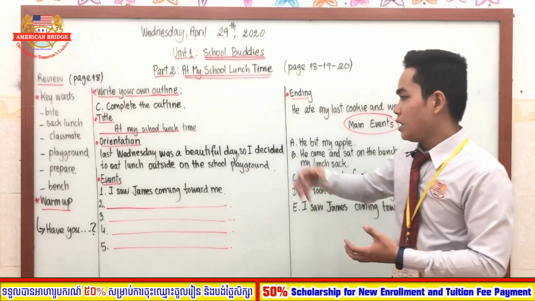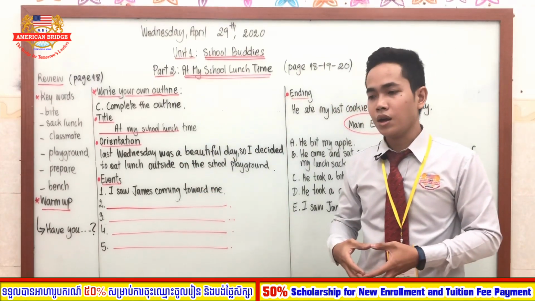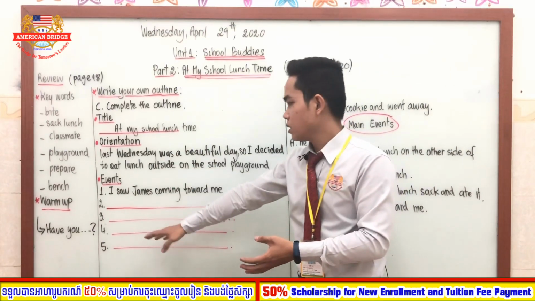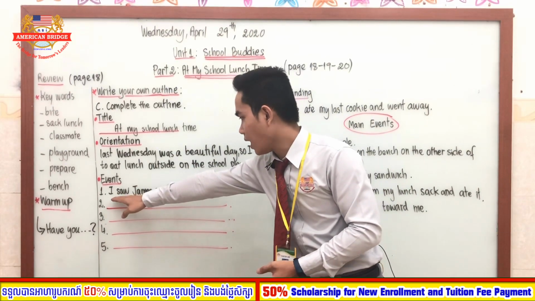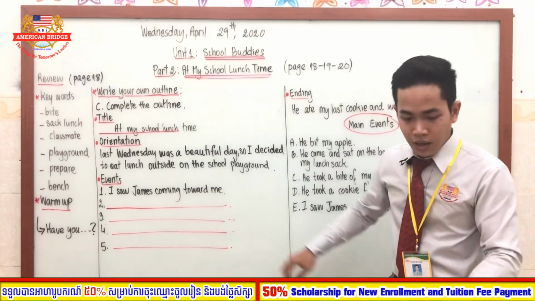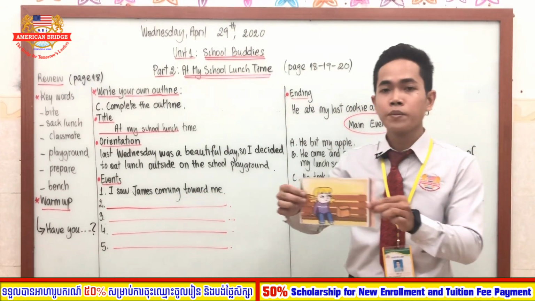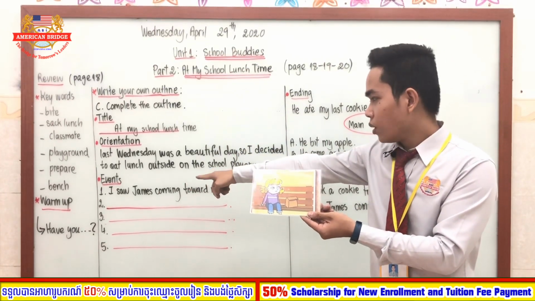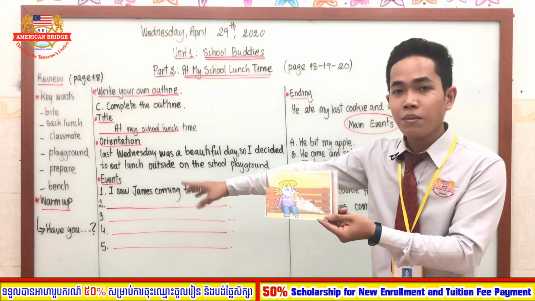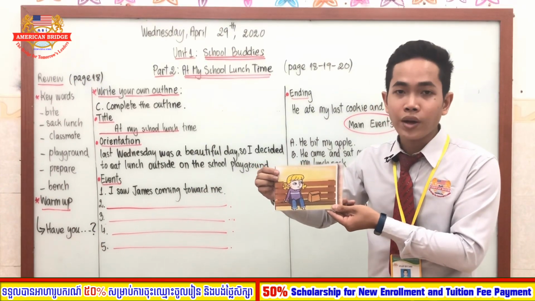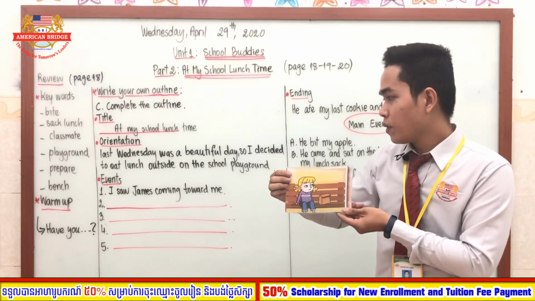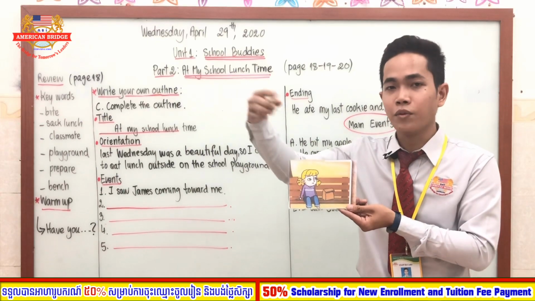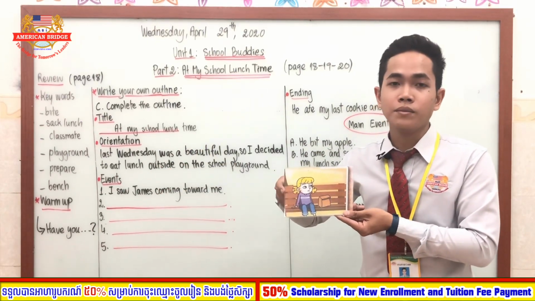But next we go to the events. Events here refer to the events of the story. Get it? So here we have 5 events. The first event is, as you can see, I saw James coming toward me. Here, as you can see in our picture. So James is the name of that boy. So we have 2 people: one is Kathy, and another one is the boy whose name is James.